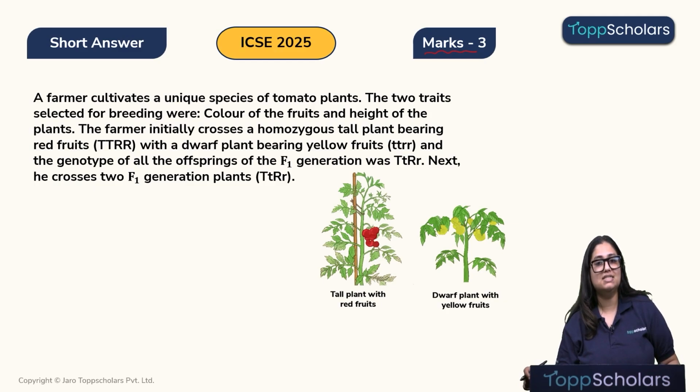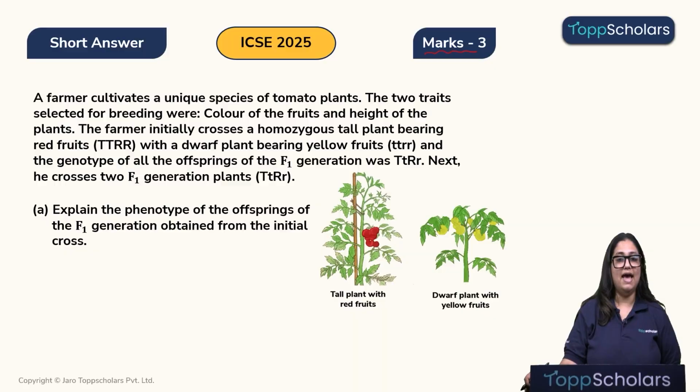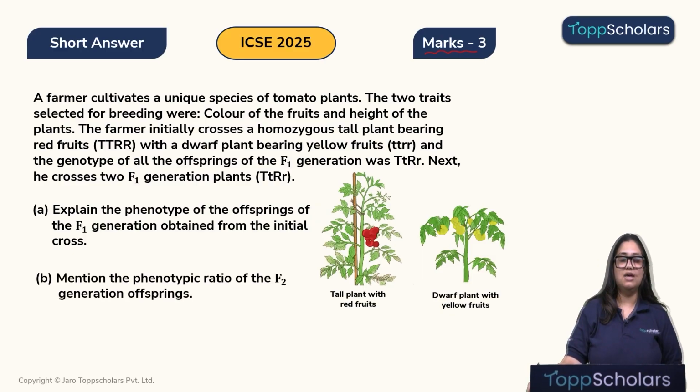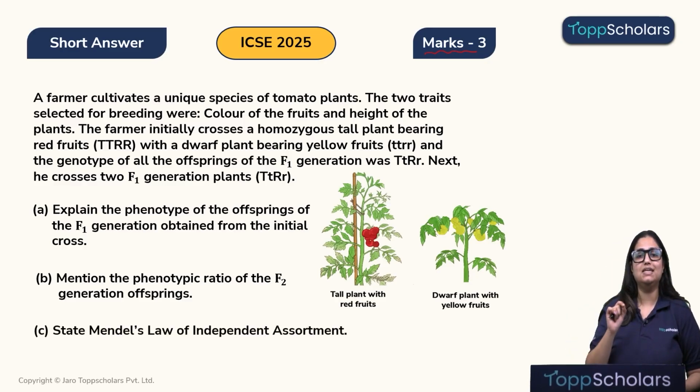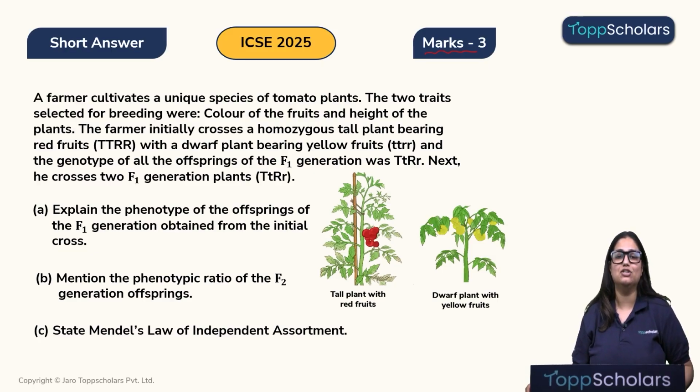Next, he crosses two F1 generation plants. Question A: explain the phenotype of the offspring of the F1 generation obtained from the initial cross. And question B: mention the phenotypic ratio of the F2 generation offspring. Alright. And option C is: state Mendel's law of independent assortment. Alright. So, huge questions, a lot of calculations. Let's do it fast. Okay, children.